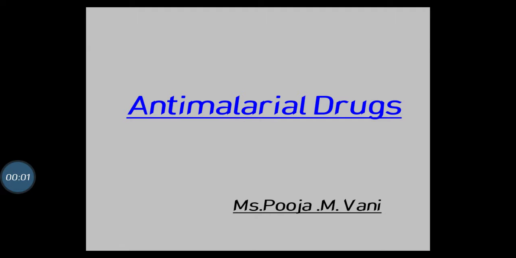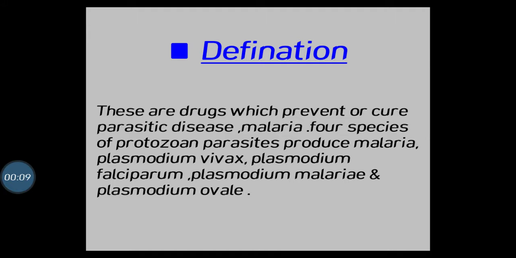Hello everyone. We are going to our next chapter, anti-malarial drugs. What is the definition of anti-malarial drugs? These are drugs which prevent or cure the parasitic disease, that is malaria. So these drugs are known as anti-malarial drugs. There are four species of protozoa parasites that produce malaria: Plasmodium vivax, Plasmodium falciparum, Plasmodium malariae and Plasmodium ovale. So this is the definition of anti-malarial drugs.